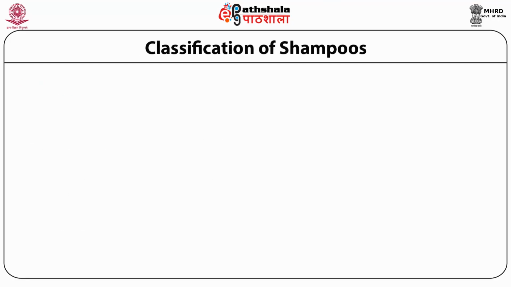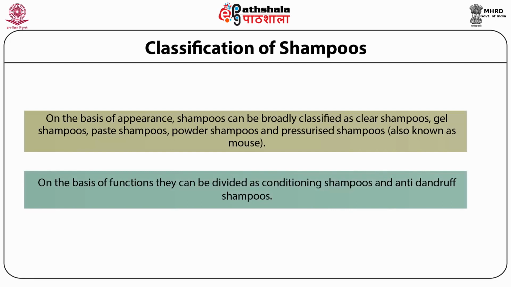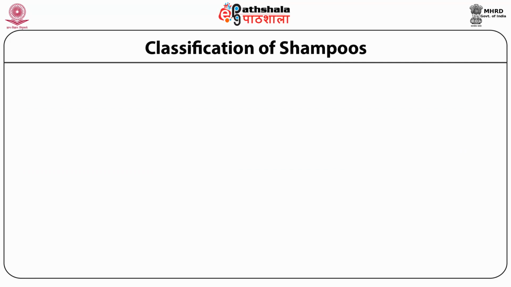Classification of shampoos. On the basis of appearance, shampoos can be broadly classified as clear shampoos, gel shampoos, paste shampoos, powder shampoos, and pressurized shampoos, which are also known as mousse. On the basis of function, they can be divided as conditioning shampoos and anti-dandruff shampoos. So let us study in detail about these shampoos.